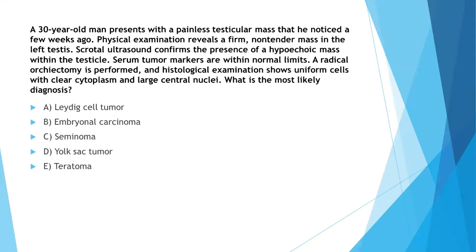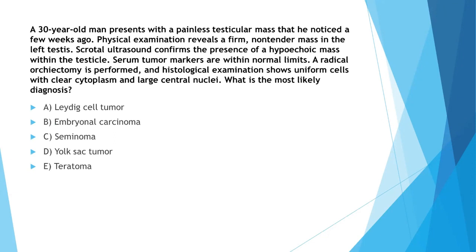A 30-year-old man presents with a painless testicular mass that he noticed a few weeks ago. Physical examination reveals a firm non-tender mass in the left testis. Scrotal ultrasound confirms the presence of a hypoechoic mass within the testicle. Serum tumor markers are within normal limits. A radical orchiectomy is performed, and histological examination shows uniform cells with clear cytoplasm and large central nuclei.